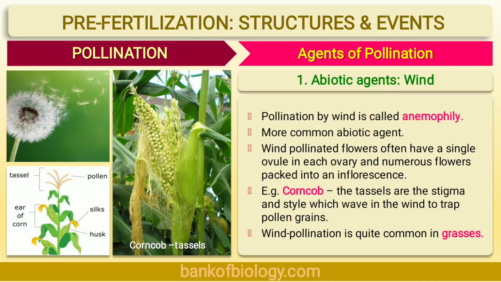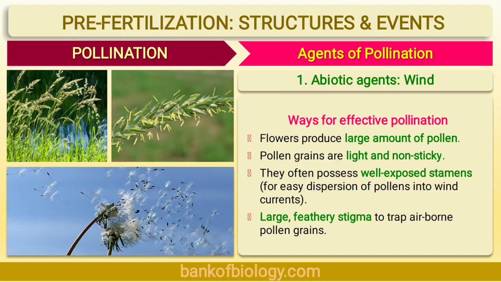Wind pollinated flowers often have a single ovule in each ovary and numerous flowers packed into an inflorescence. An example is the corn cob. The tassels are the stigma and the style which wave in the wind to trap the pollen grains. Wind pollination is quite common in grasses.